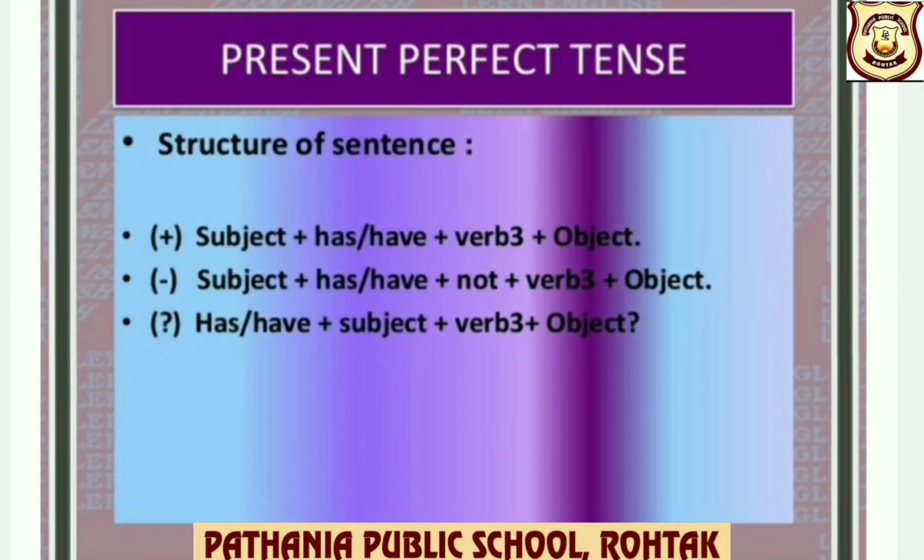Structure of present perfect tense. Positive, subject plus has when the subject is singular, have when the subject is plural, plus V3 plus object. Negative, subject plus has, have plus not plus V3 plus object. Interrogative, has, have plus subject plus V3 plus object question mark.